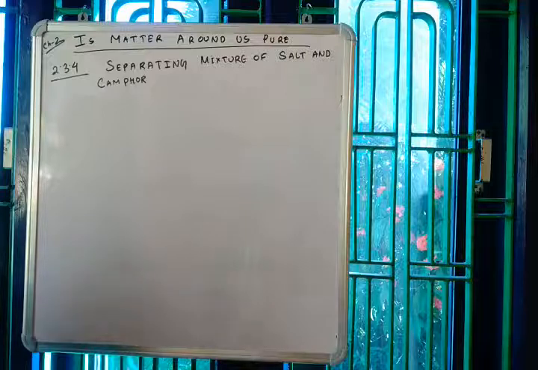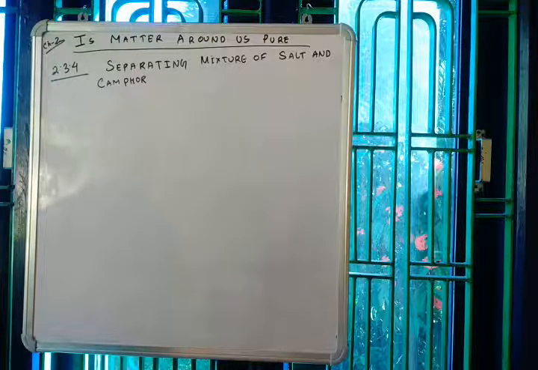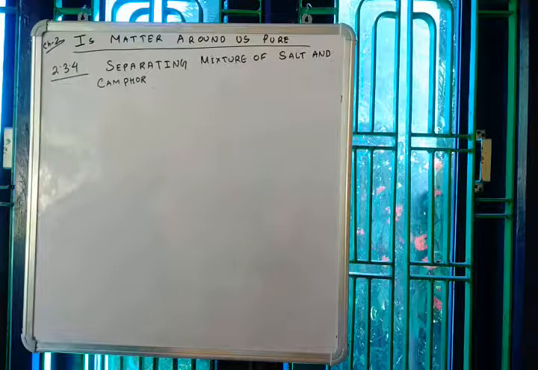But remember one thing, in order to use the method of sublimation, the important criterion is that one of the solids must be volatile. If both the solids are not volatile, there is no use of this method, because suppose you have sand mixed with salt. If you try to use the method of sublimation in this case, you will fail, because none of the solids in this example are volatile, neither salt nor sand. So it will all go in vain. So the criterion is that one of the solids must be volatile.